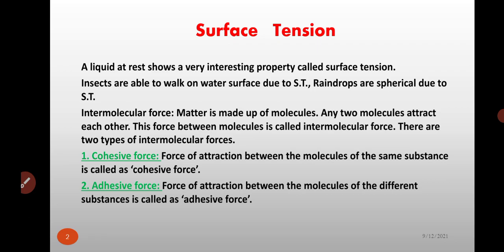Insects are able to walk on the water surface due to surface tension. Raindrops are spherical due to surface tension.